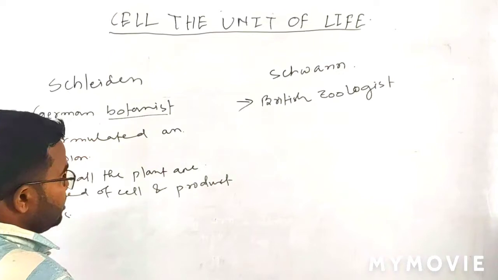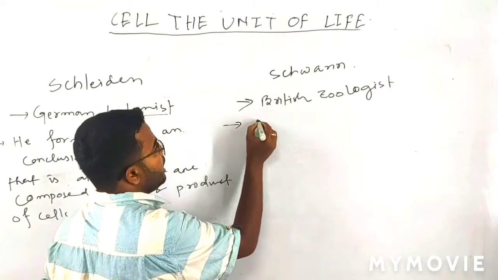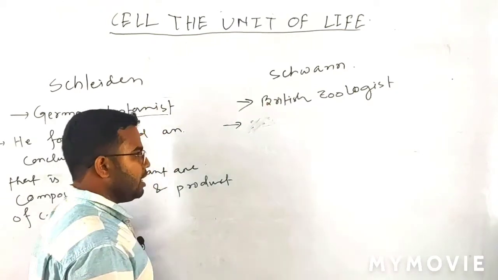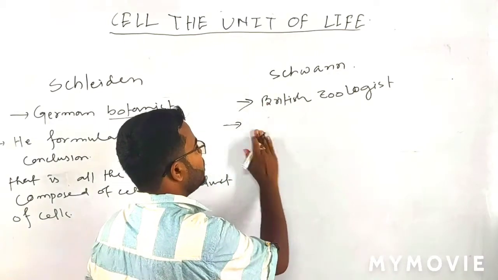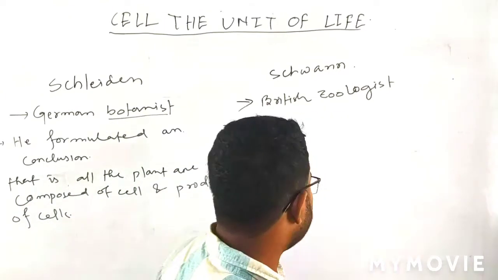After him, another scientist, Schwann, a British zoologist, experimented on animal cells and first discovered the plasma membrane.